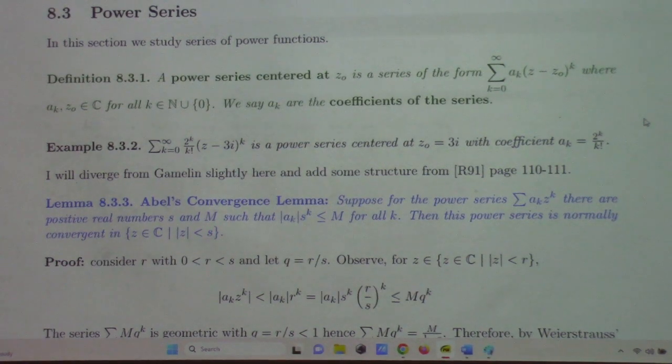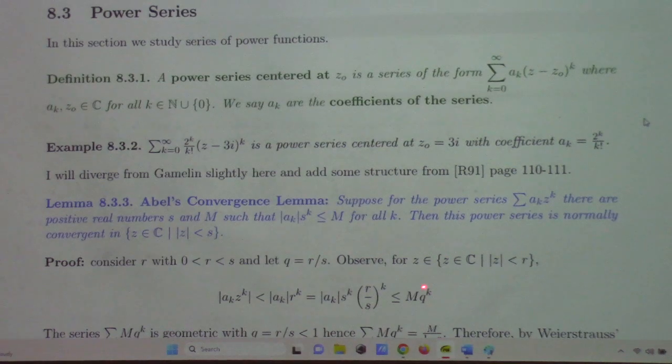The proof is right here. Consider r to be between 0 and s. Let q be the ratio of r over s, which is necessarily less than 1. And then if we pick z in this open disk here, by our assumption we have the modulus of a_k z to the k is less than or equal to modulus of a_k times r to the k, which if we divide and multiply by s to the k, we get that. So then we have modulus a_k s to the k times that, which, we're assuming this is less than M, right, by assumption here.